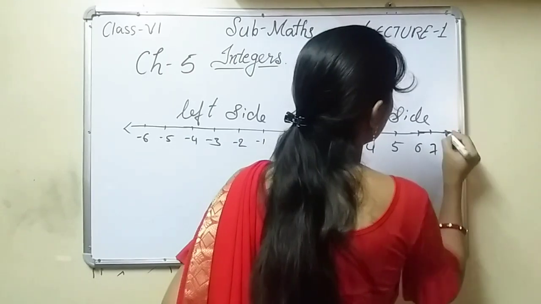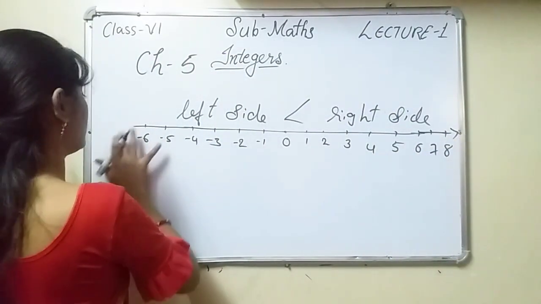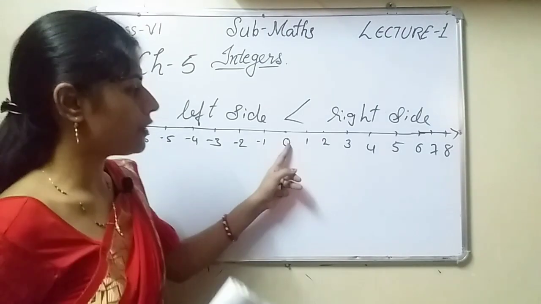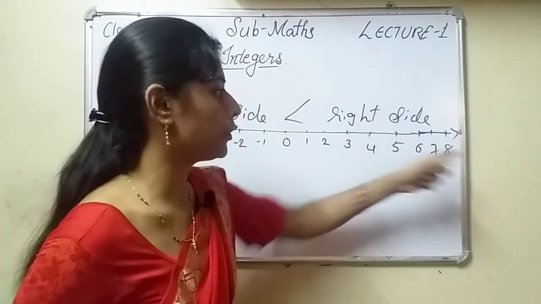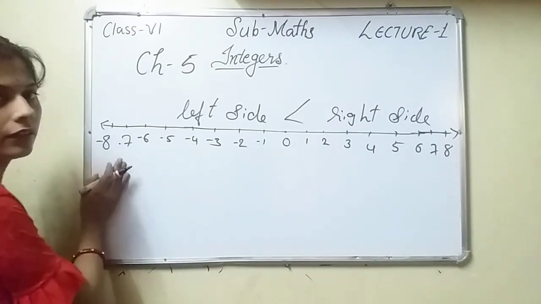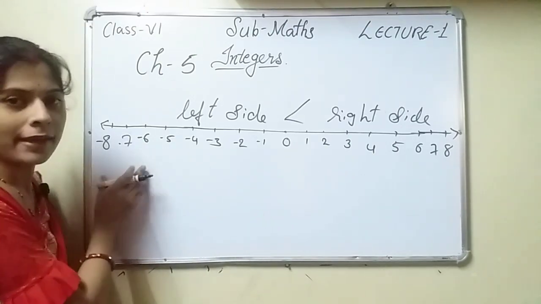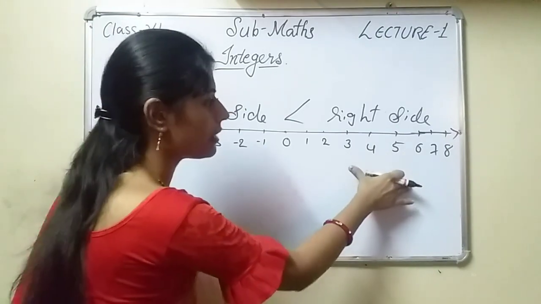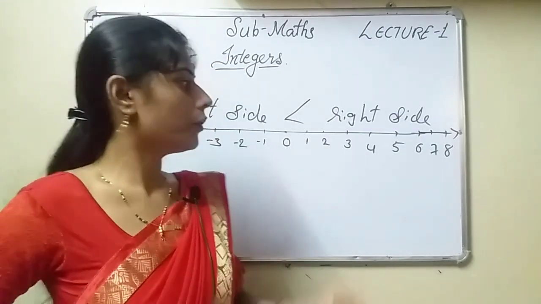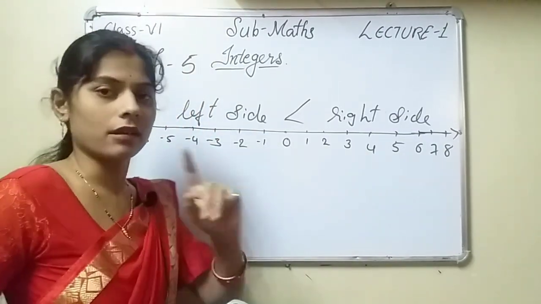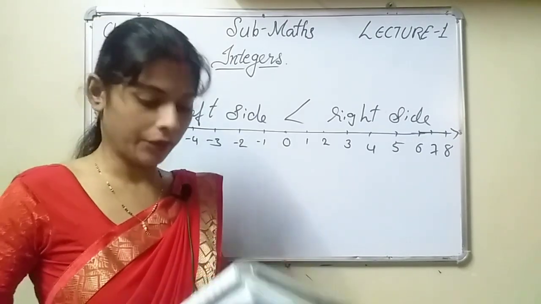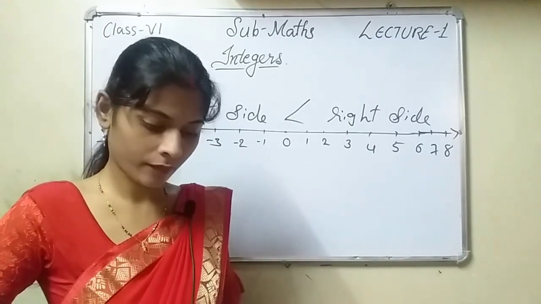Now see, 6, 7, 8. From 0, what is the distance between 0 and 8? It is 8 centimeters. And from here, when you are measuring it, the distance will remain the same. It is given that the same distance will remain on the left side. So on both sides, the distance that you measure from 0 will be the same on the left and right side.